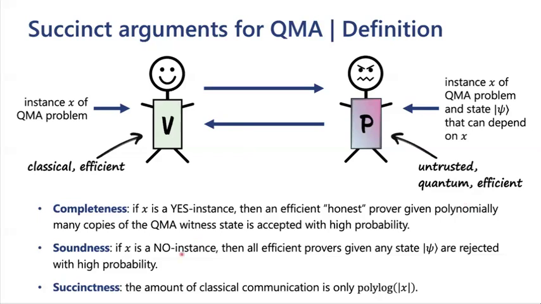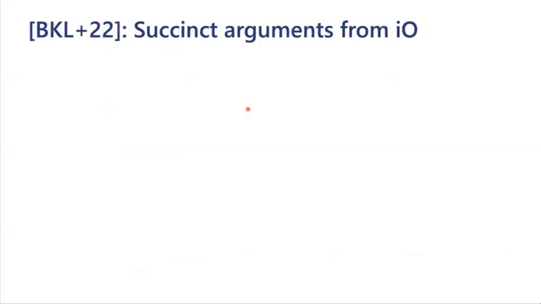And then what makes this succinct is that we want to require that the amount of classical communication that is exchanged is only polylogarithmic in the length of X. Constructing succinct arguments for QMA has been an open problem in crypto for a while. And previously, it was only known how to do this from something called I/O.